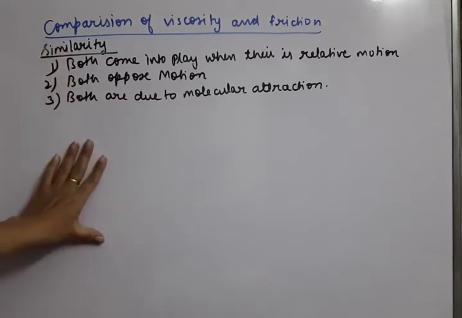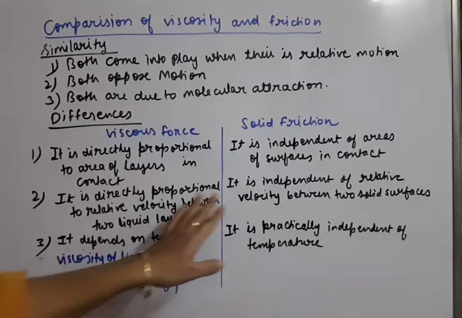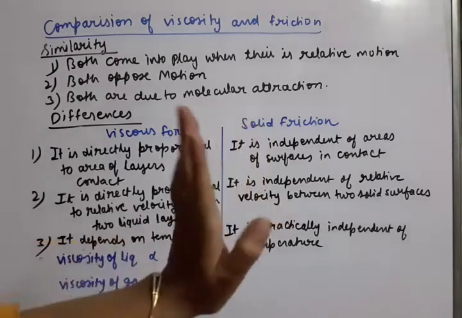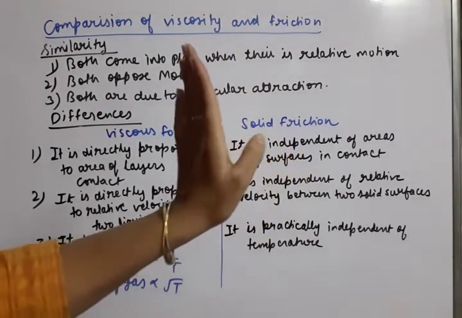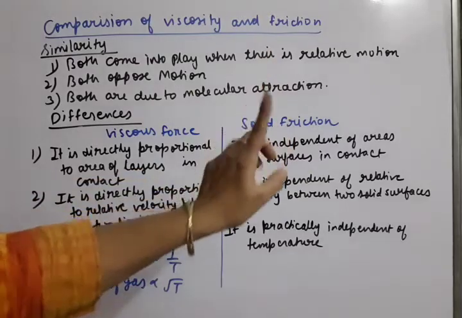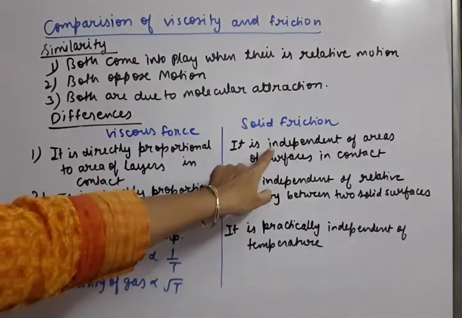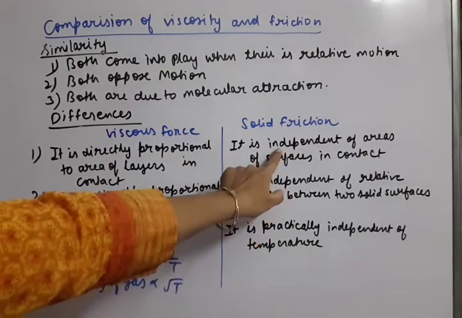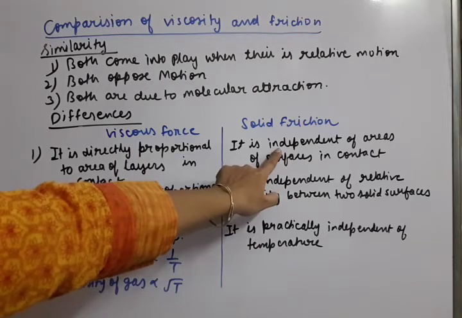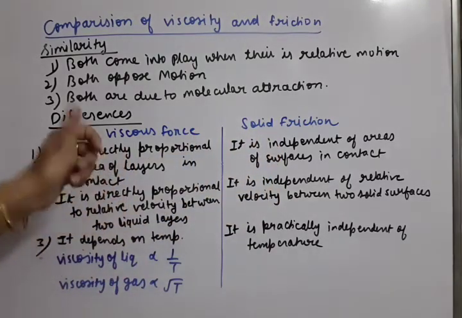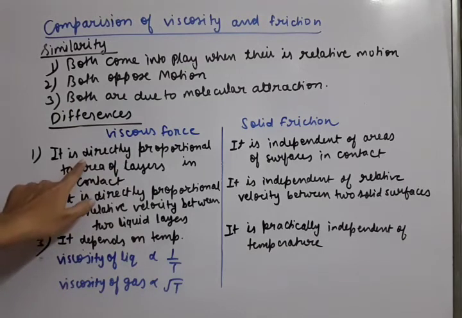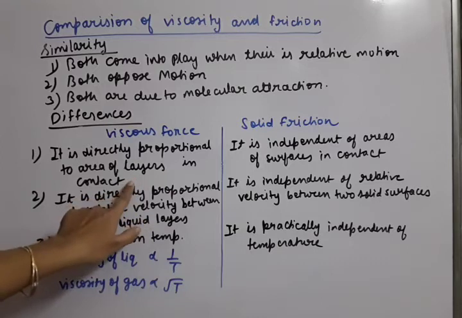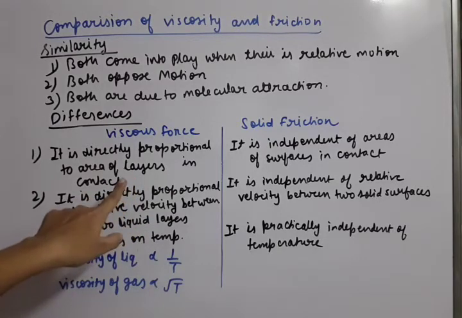Now let us write the points of dissimilarity or differences between viscous force and solid friction. Solid friction is the one we already discussed in unit 3. In the laws of friction we understood that solid friction is independent of the area of the surfaces in contact. Independent means it does not depend on area. But here, as we have seen in that example, viscous force is directly proportional to the area of layers in contact. Viscous force depends upon the area of layers.